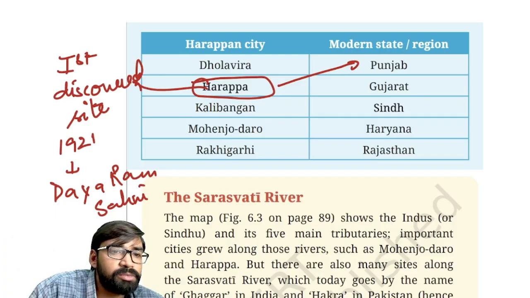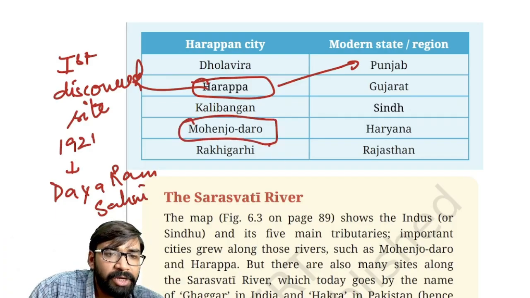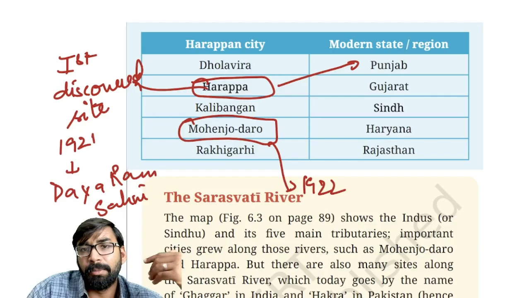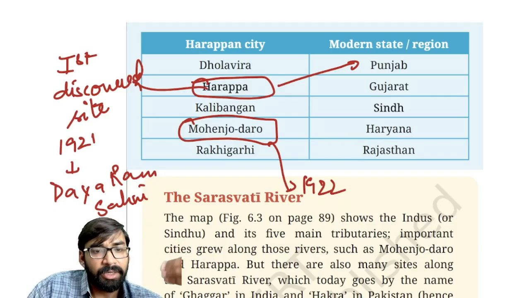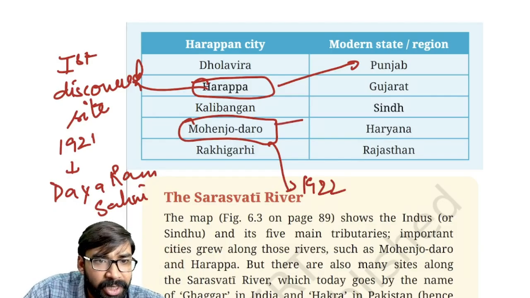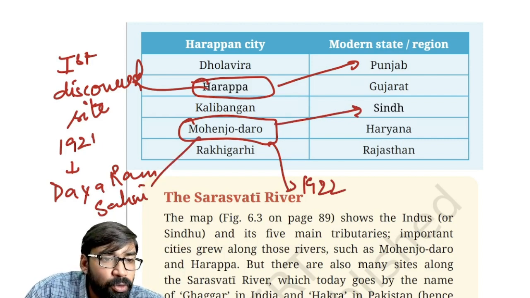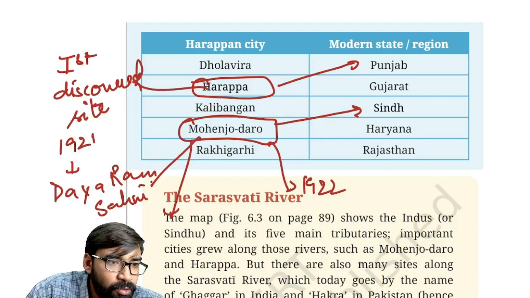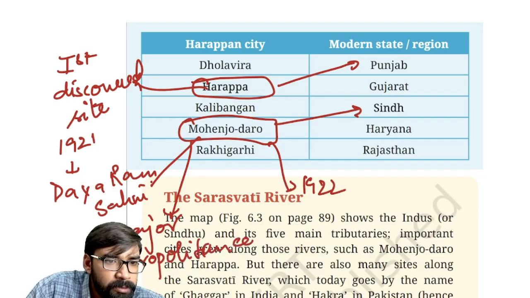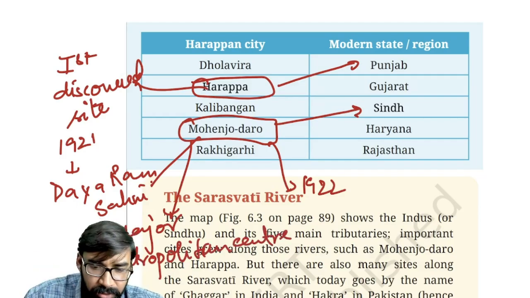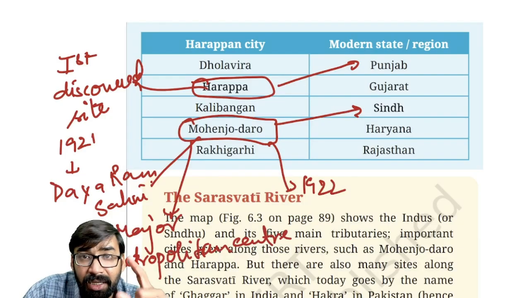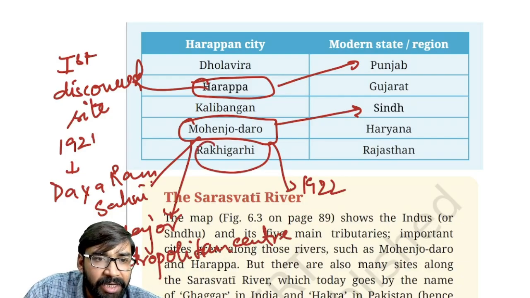The second discovered site was Mohenjo-daro. The Mohenjo-daro site was discovered in 1922 by R.D. Banerjee. Clear? Now where is Mohenjo-daro located? In the modern day Sindh area. Clear? It was the major metropolitan center, you can say. Mohenjo-daro was the major metropolitan center. Fine? Okay.